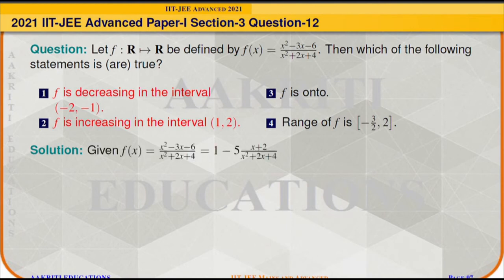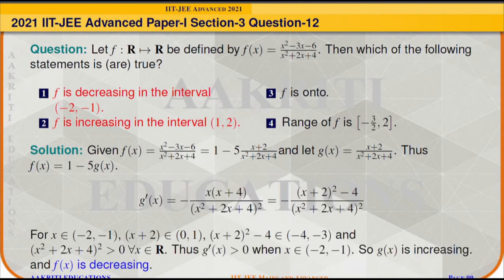Now we will first simplify the given function f of x, and that can be represented as 1 minus 5 times x plus 2 divided by x square plus 2x plus 4. So let us call g of x equal to x plus 2 divided by x square plus 2x plus 4. So f of x can be written as 1 minus 5 times g of x. So if g of x is increasing, then f of x will be decreasing because of that minus sign, and vice versa. Now we will first determine the nature of function g of x.